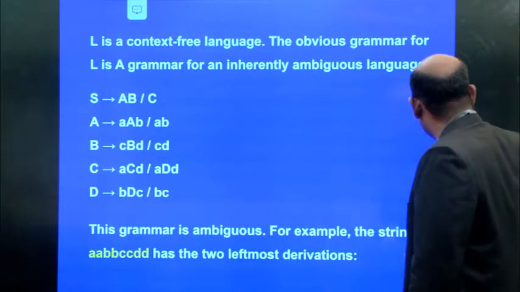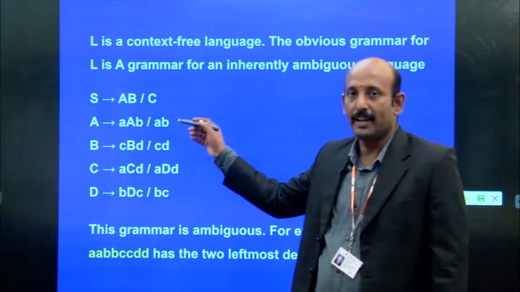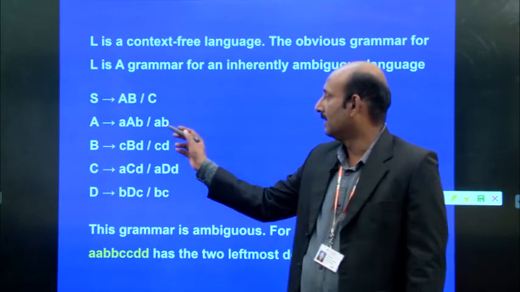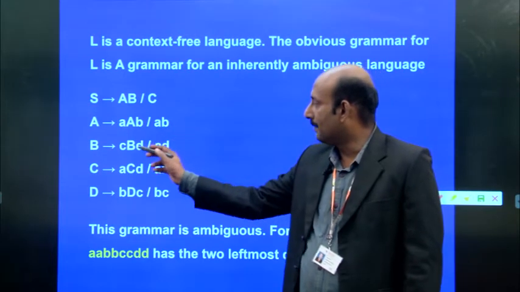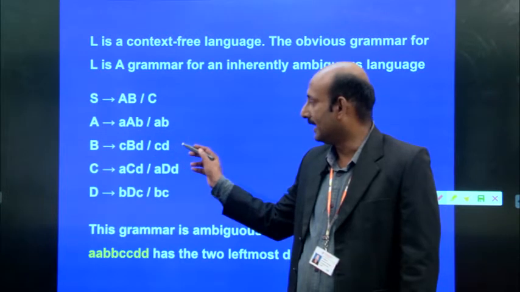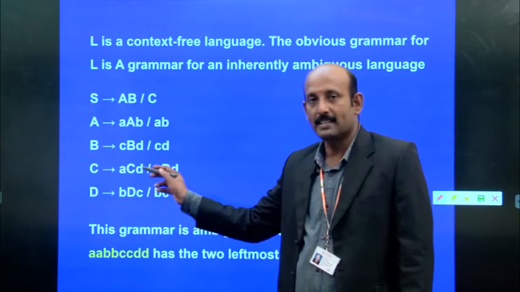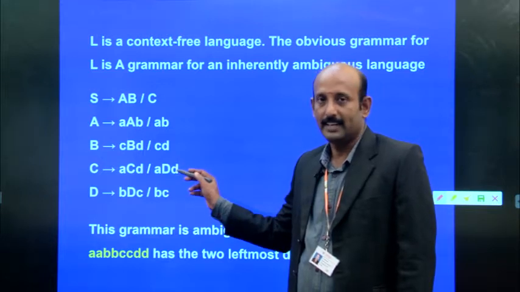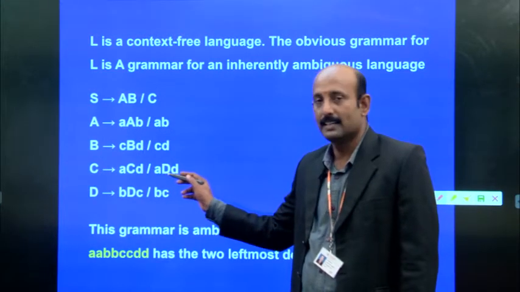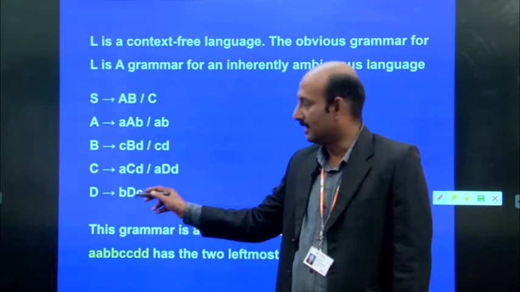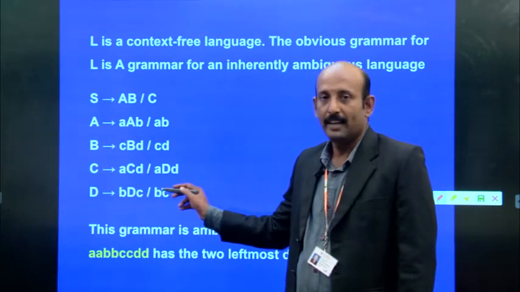This ambiguous grammar: S implies AB or C, A implies aAb or ab, B implies cBd or cd, and C implies aCd or aDd, where the first D is in uppercase letters, and D implies bDc or bc.